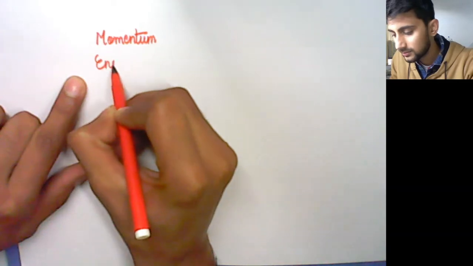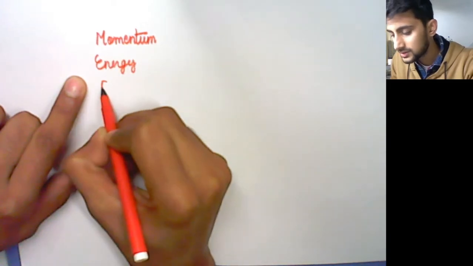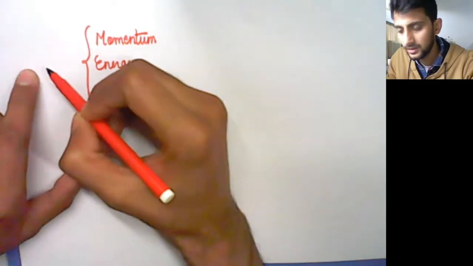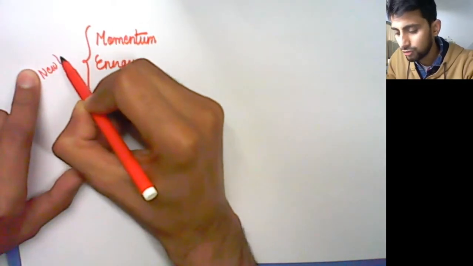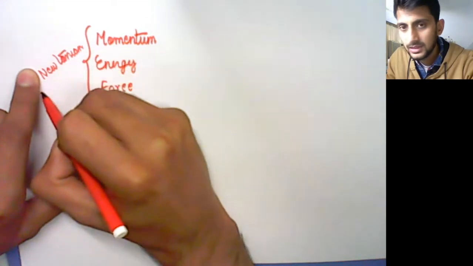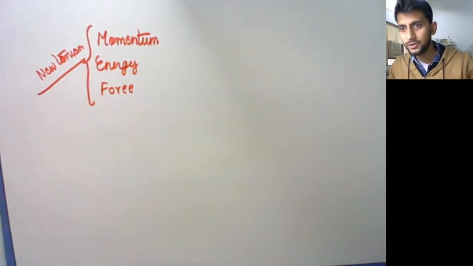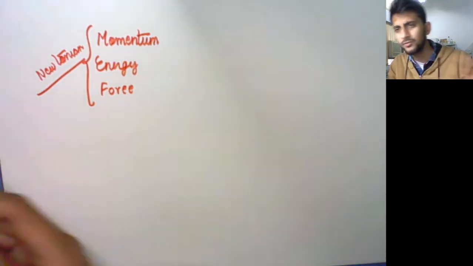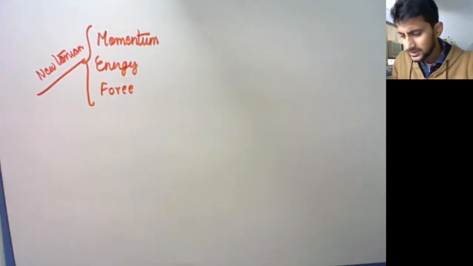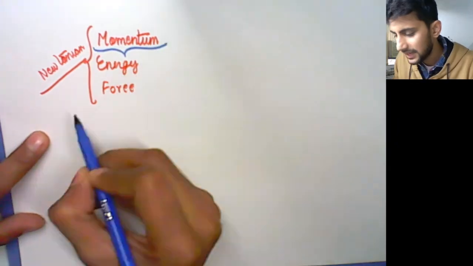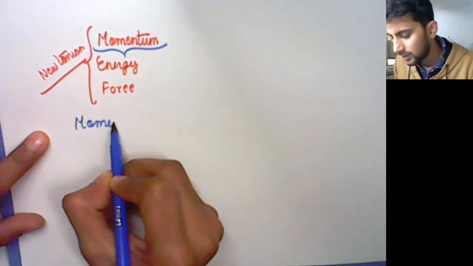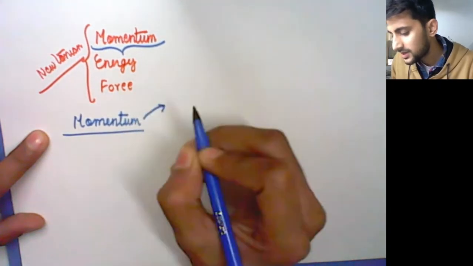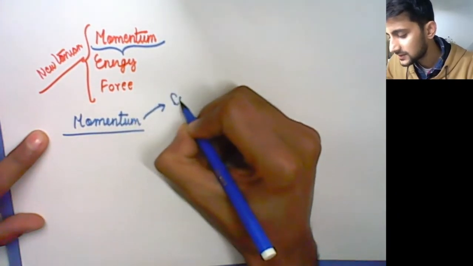energy, force, these were the basic things we dealt with when we were doing Newton's mechanics, or Newtonian mechanics. And all these things need to be modified according to relativistic corrections. But before doing that, we will focus some time on what is momentum, and the good thing about it is how momentum is conserved.